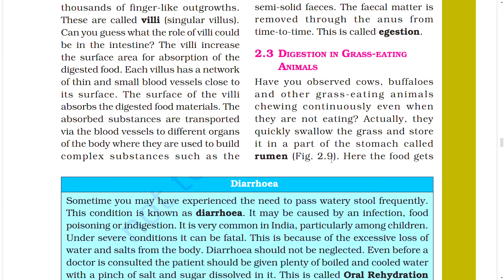2.3 Digestion in grass-eating animals. Have you observed cows, buffaloes, and other grass-eating animals chewing continuously even when they are not eating? Actually, they quickly swallow the grass and store it in a part of the stomach called the rumen.